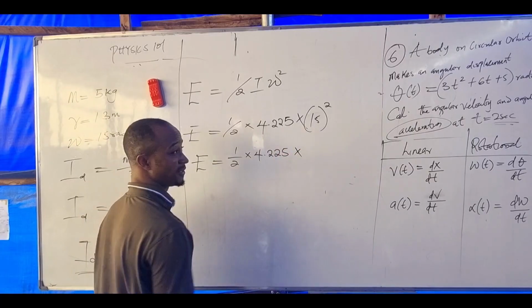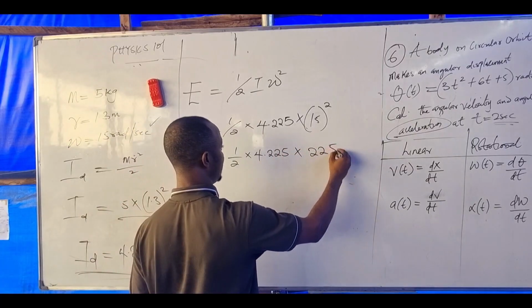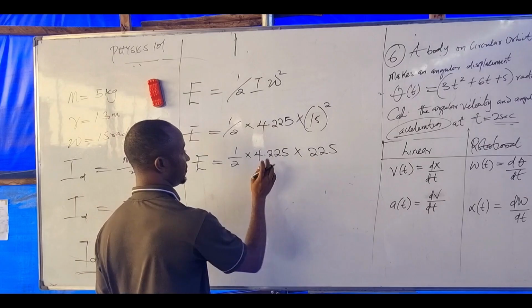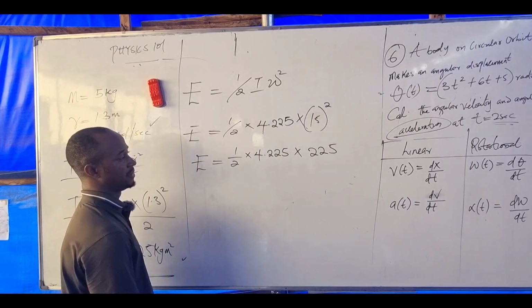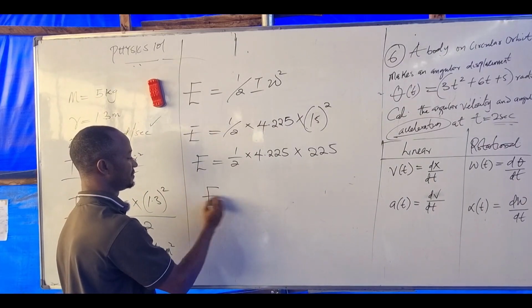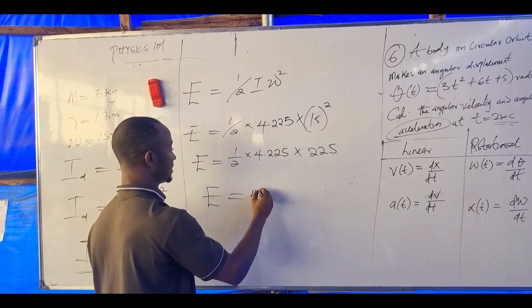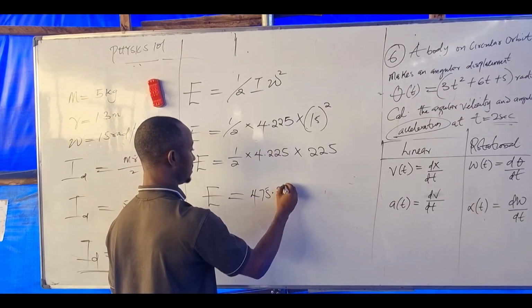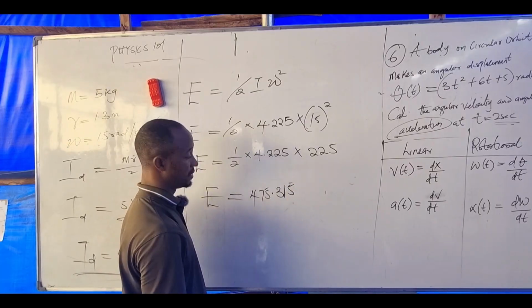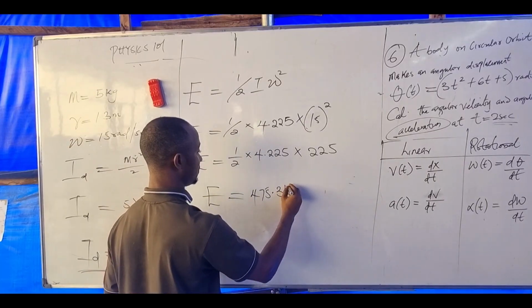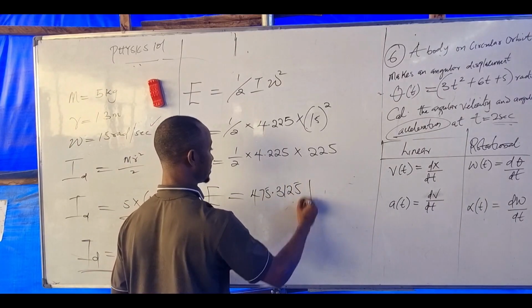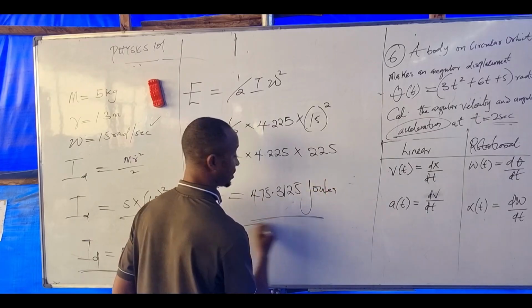What's 15 squared? 225. Multiply 225 by 4.225, then divide by 2. We get 475.3125 joules. Do you understand the concept here?